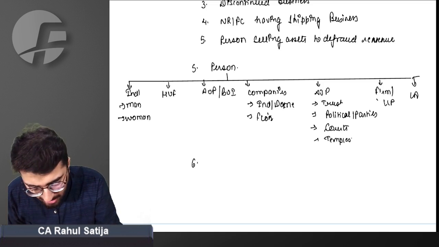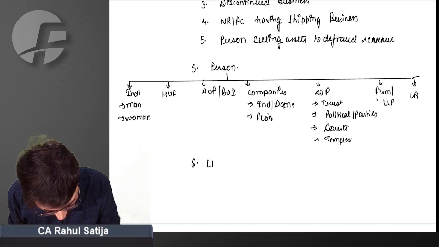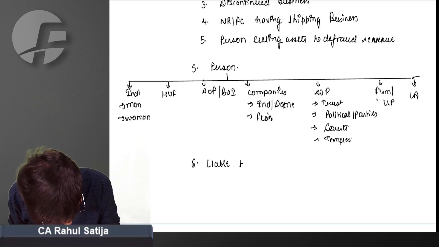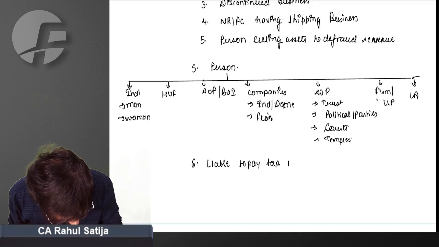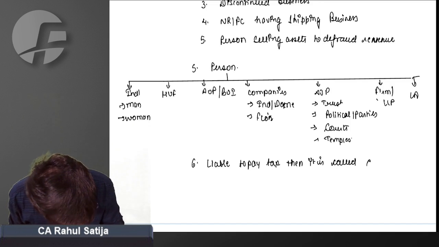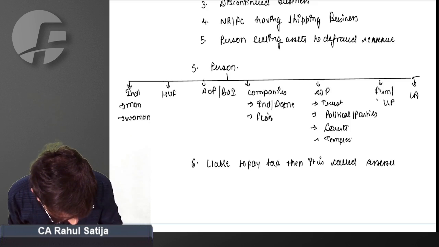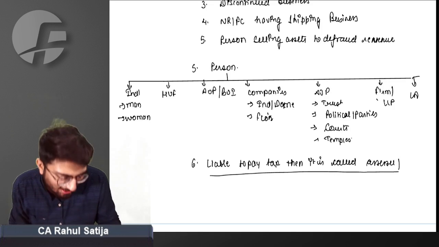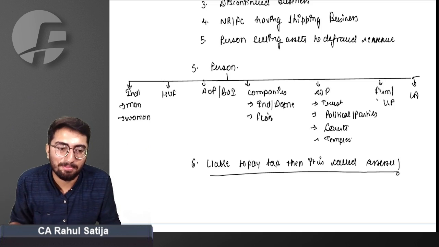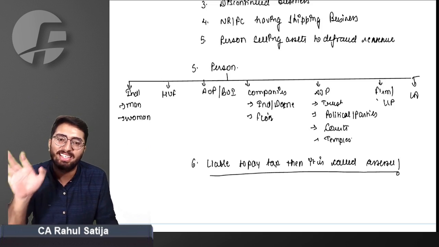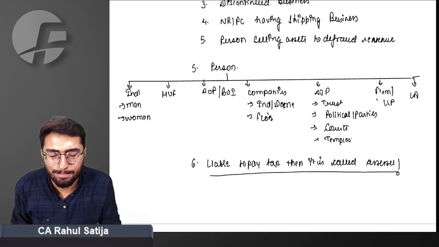Normally, person means this. But if such a person is liable to pay tax, then it is called an assessee. A person liable to pay tax is called an assessee. Did you get this point or not? Yes, sir, we got this.